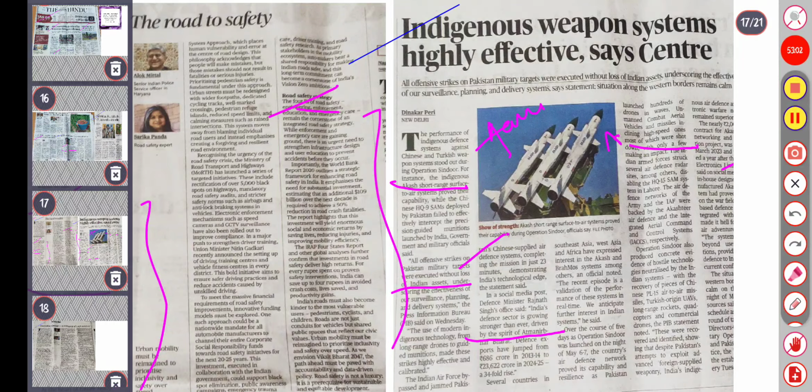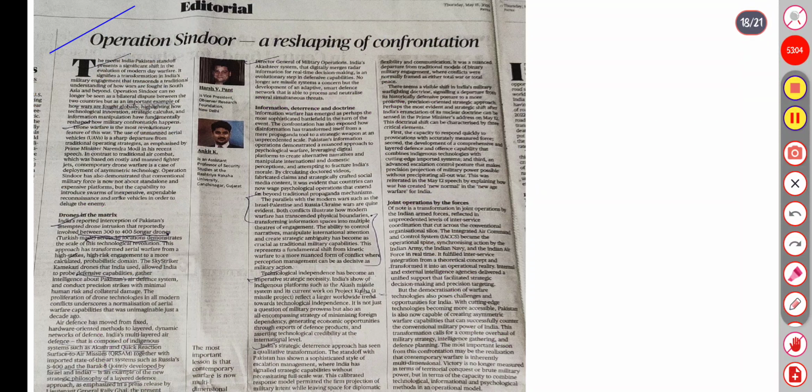So moving to the next, it is about Operation Sindoor reshaping modern confrontations. India is here an important example of how wars are fought globally, highlighting how technological innovation, strategic calculus, and information manipulation have fundamentally reshaped military confrontation. It is a success of how the effective planning, missiles, everything worked in a very good way. So the writer expressed the success of our Operation Sindoor.